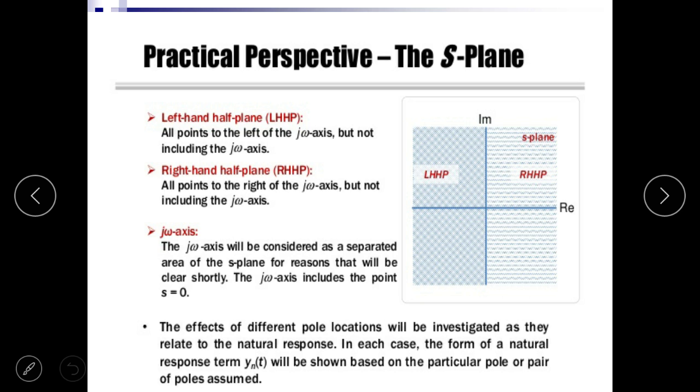Next, all points to the left of the j omega axis but not including the j axis. All points to the right of the j omega axis but not including the j omega axis. Possibility of poles and zeros in the S plane. The j omega axis will be considered as a separate area of the S plane for the response, so that the regions will be clearly sorted. The j omega axis includes the point s equal to 0.